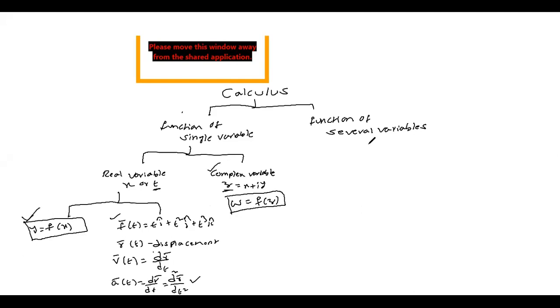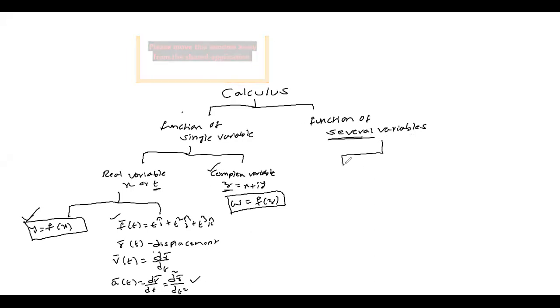Now this is our point of discussion: functions of several variables. Even in functions of several variables, you have seen a few concepts already.